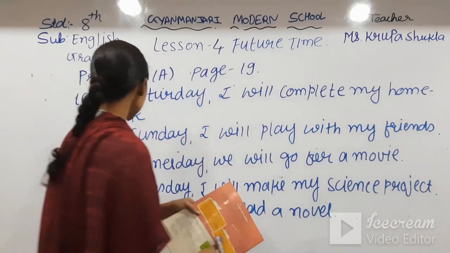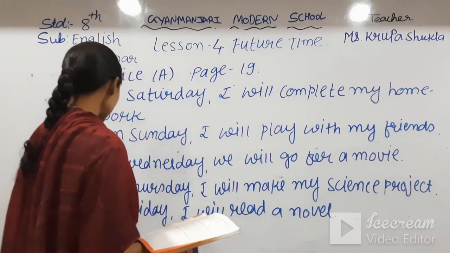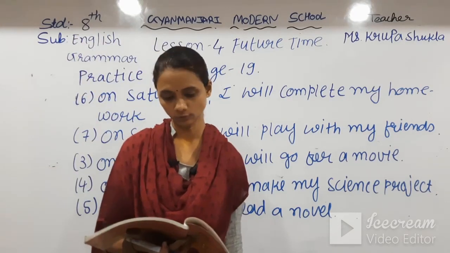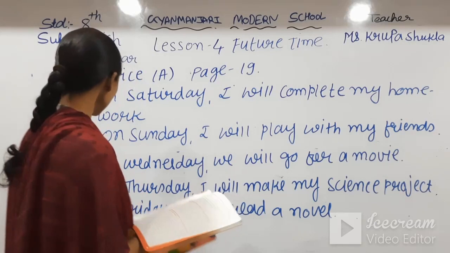So here this practice exercise A with 7 plans of our week. Now you have some time to note down this thing.